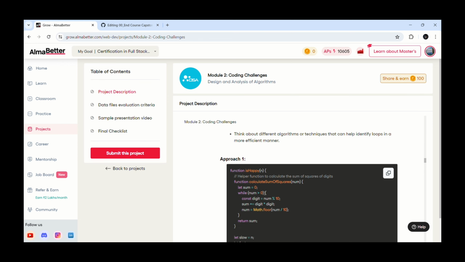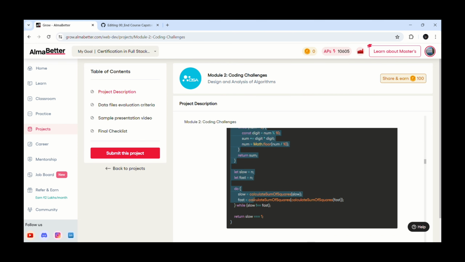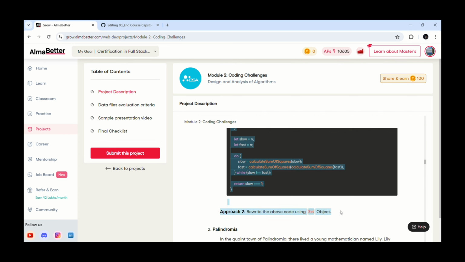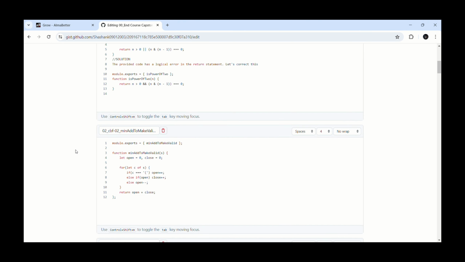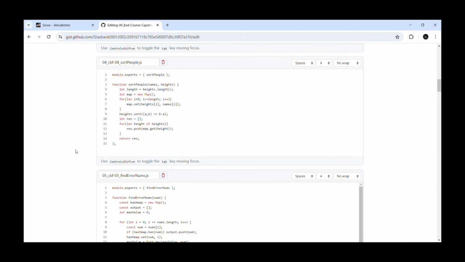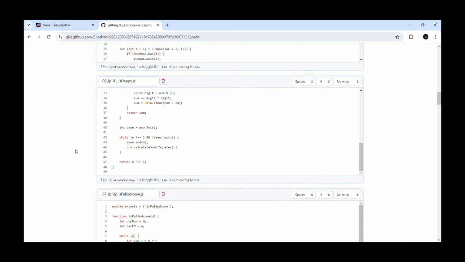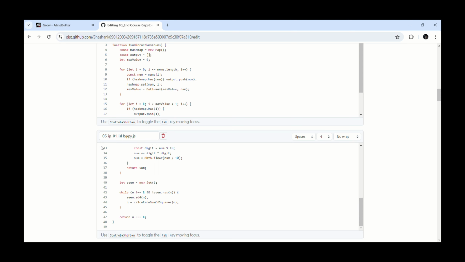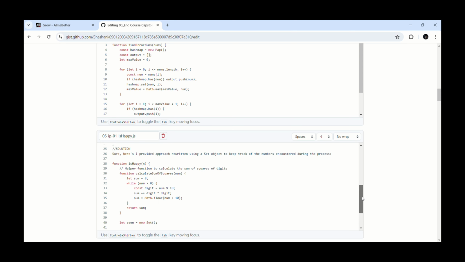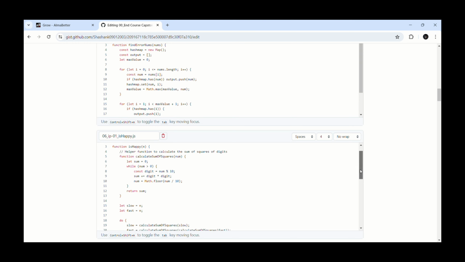The isHappy function takes a positive integer n as an argument, returns true if the number is happy and false otherwise. A number is considered happy if the process of summing the squares of its digits eventually leads to 1. This process should repeat until the number either becomes 1 or gets caught in an endless loop. We have been given an approach and a hint to solve this. But the approach says to rewrite the above code using a set object.